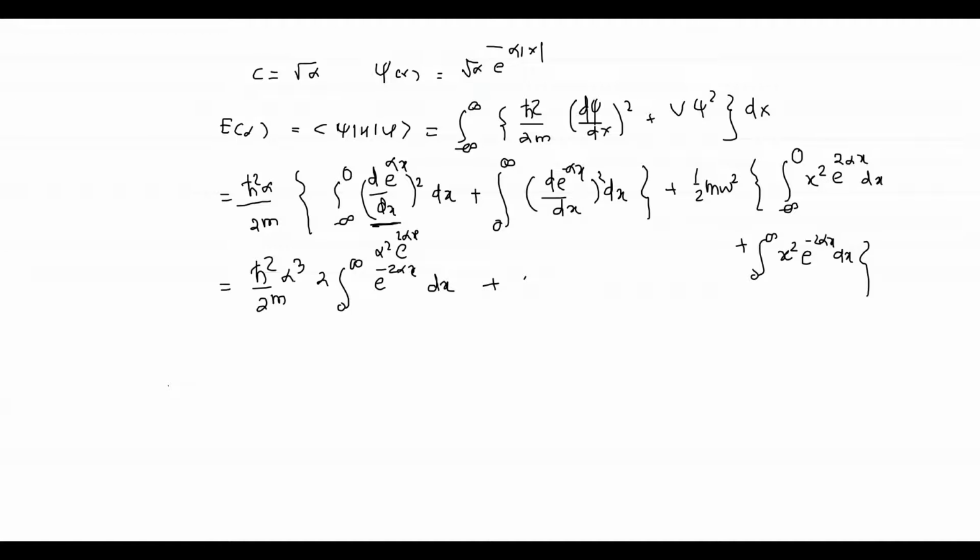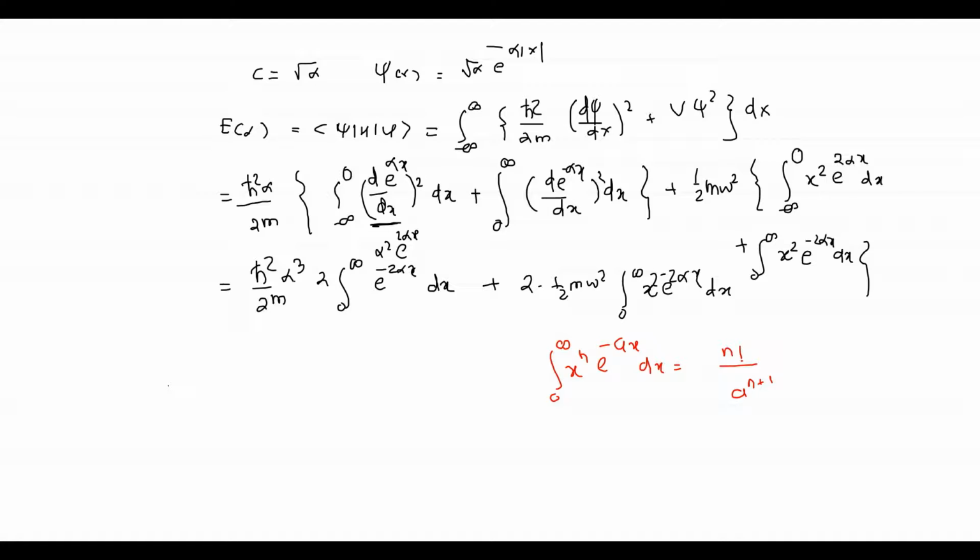So this can also be written as 2 into half m omega square, and this integral 0 to infinity x square e raised to minus 2 alpha x dx. Now, at the beginning of the problem, we have been given one formula already: the integral of x raised to n e raised to minus ax dx is nothing but n factorial divided by a raised to n plus 1, if the limit is from 0 to infinity.